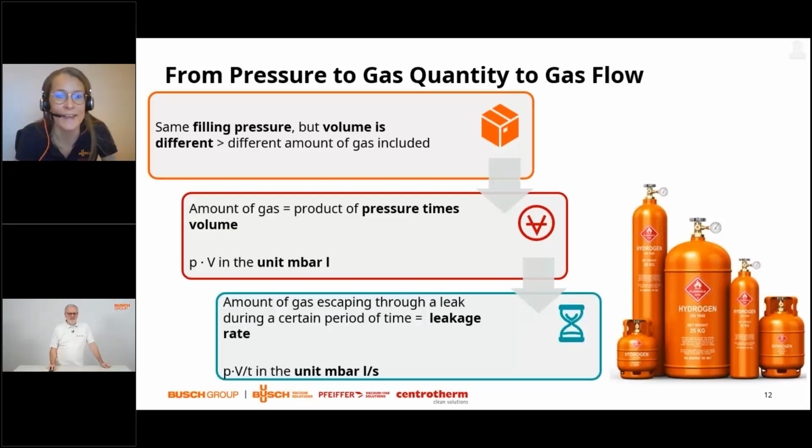Now we can add time as a dimension to that. When we consider a leak rate, we can consider that a certain amount of gas will escape through a leak from this kind of bottle during a certain period of time. So then we get pressure times volume divided by time. And this will give us a leak rate, which can, for example, be expressed in millibar liter per second.